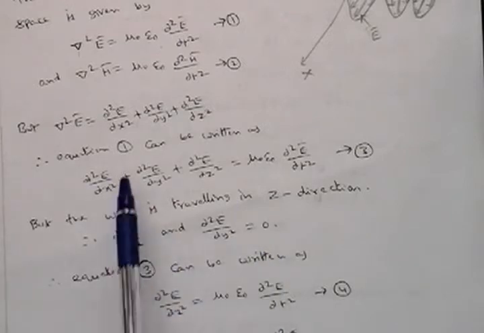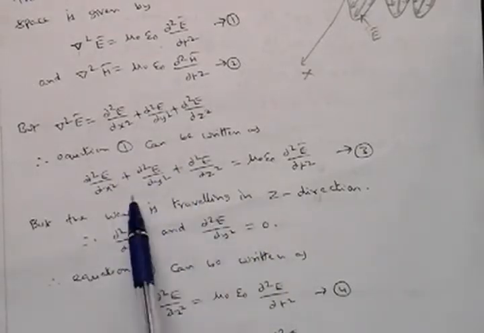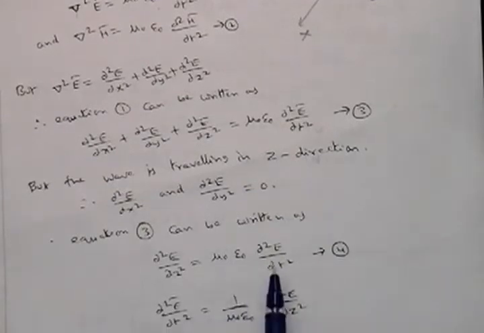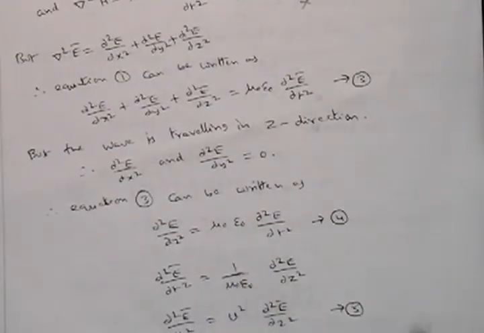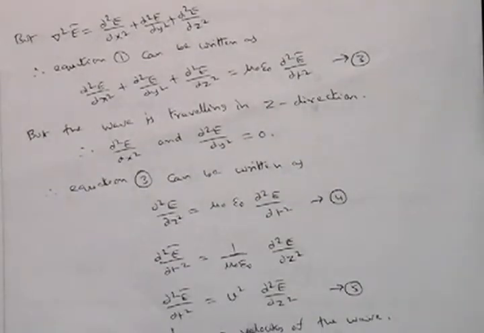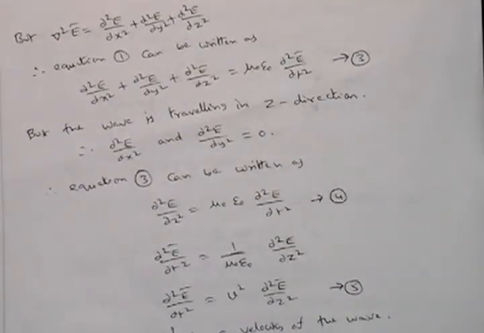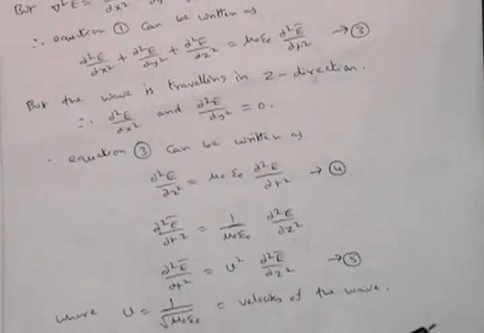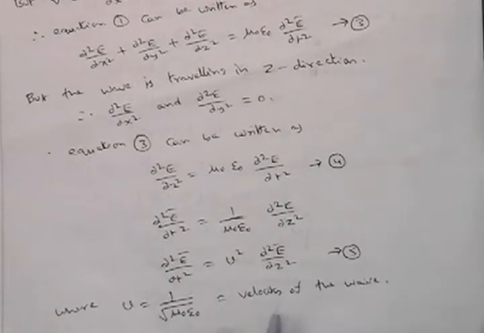Finally, this equation is modified to dou square E by dou z square is equal to mu naught epsilon naught dou square E by dou t square. Rearranging, dou square E by dou t square is equal to 1 divided by mu naught epsilon naught times dou square E by dou z square. This constant term is represented by one more term, called V square. So V is equal to 1 divided by square root of mu naught epsilon naught. This is called the velocity of the wave.